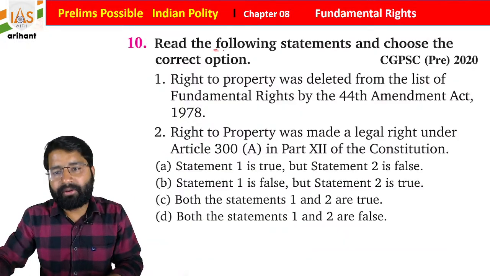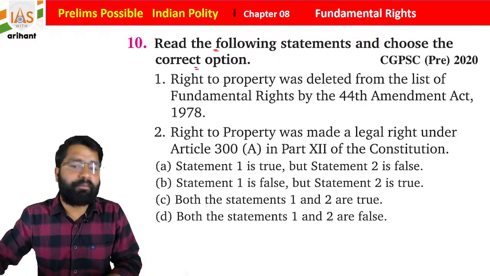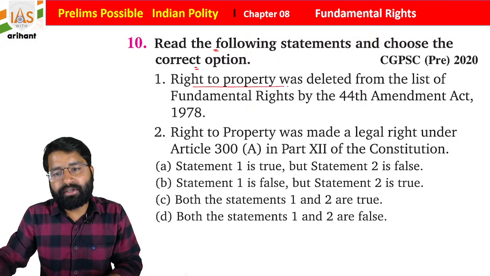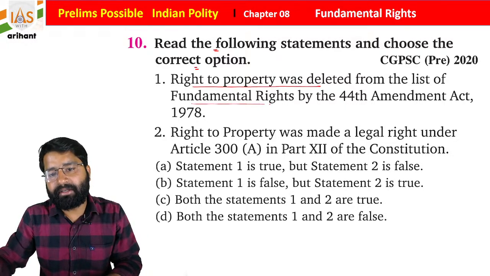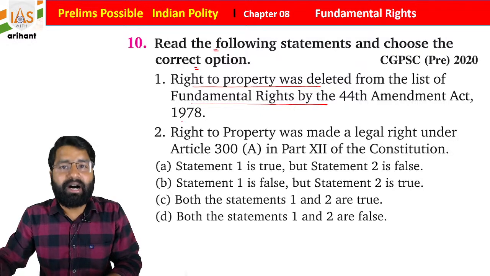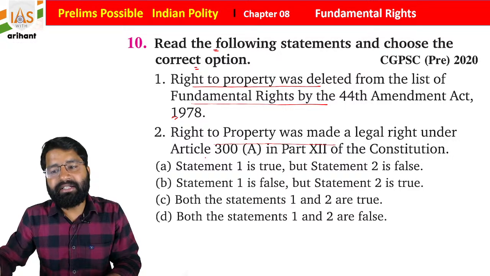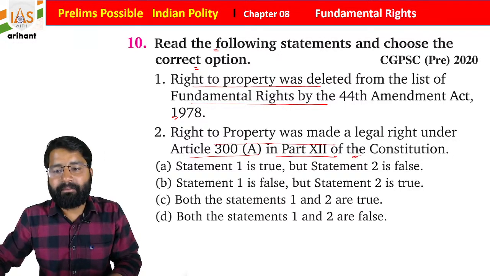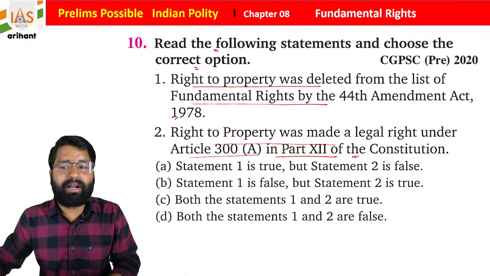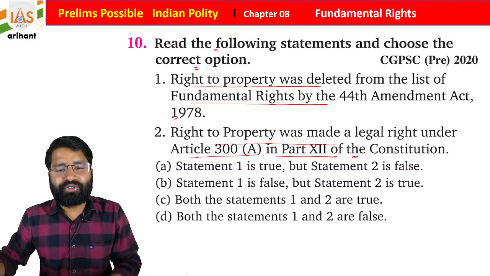Now read the following statements and choose the correct option. The right to property was deleted from the list of fundamental rights by the 44th Amendment Act 1978. The right to property was made a legal right under Article 300A, Part 12 of the Indian Constitution. So students, what you find, both statements are true.